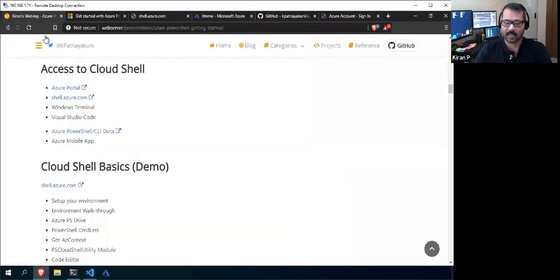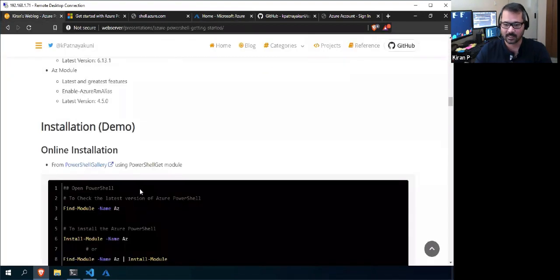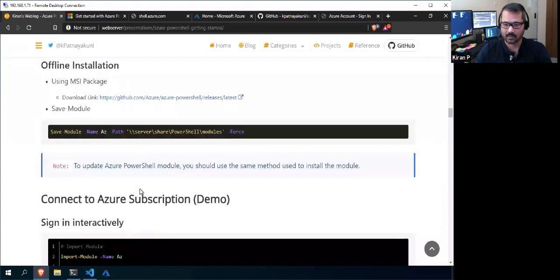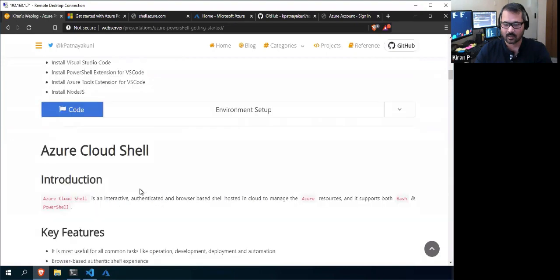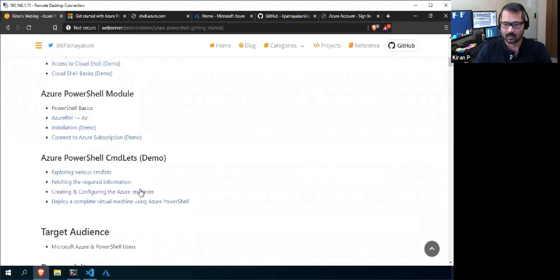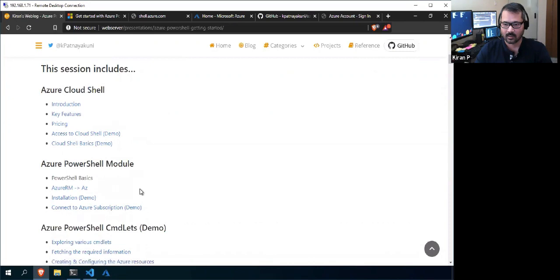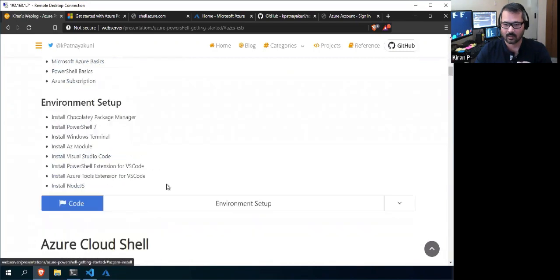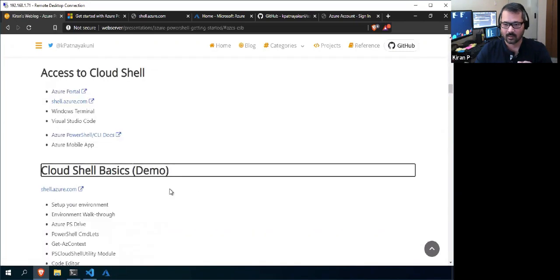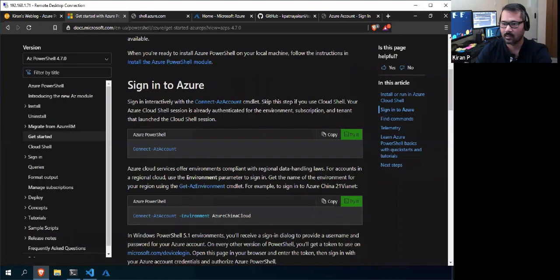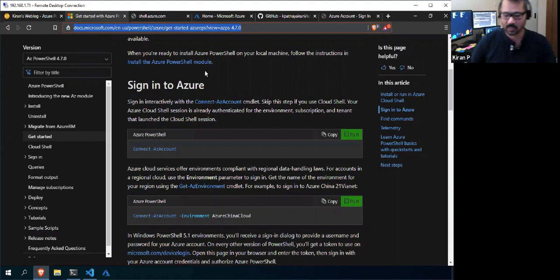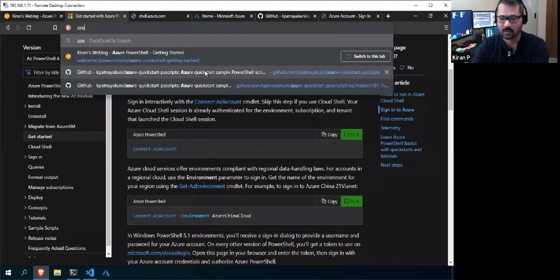In the meanwhile, I'll show you the tools that are there in the Azure Cloud Shell.